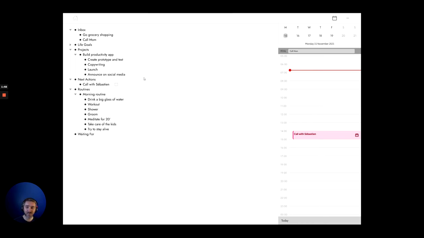Next up, we are going to schedule some time blocks, recurring time blocks for a project that we are currently busy with, which is Build Productivity app that you can see here with a few tasks underneath. So same thing, I just drag and drop, and it's now part of my calendar. But in this case, it's actually a task that I will repeat over the week, meaning that there is a time block that I want to dedicate to this project each day of the week from 9 to 11. And to do that, I will just click here on repeat to mark it as repeating every weekday, meaning that tomorrow the same time blocks will also be scheduled on my calendar.